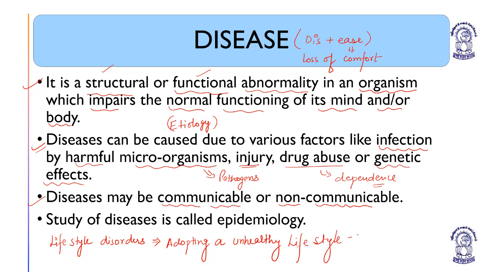It includes diabetes mellitus and hypertension. So they all are lifestyle disorders.